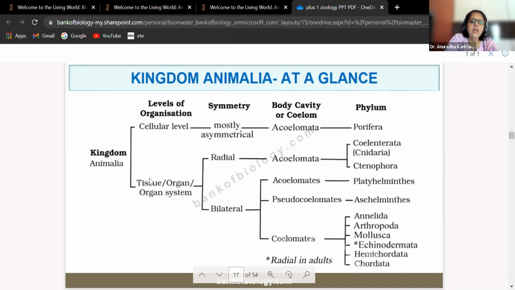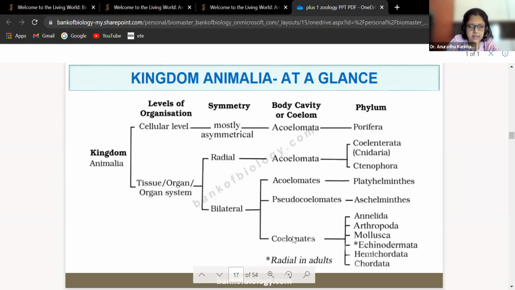If it is tissue, organ or organ system level, it could be radial symmetry or bilateral symmetry. If it is radial symmetry, we check the body cavity, it is acoelomate. Example is Coelenterata, also called Cnidaria, and Ctenophora. If bilateral symmetry is seen, then they could be acoelomates, pseudocoelomates and coelomates.